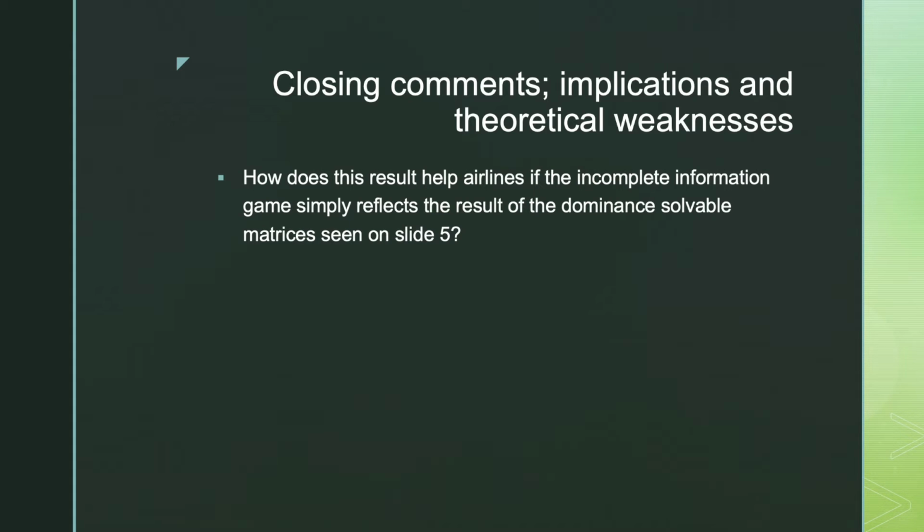So how does this result help airlines if the incomplete information game simply reflects the result of the dominant solvable matrices? The airlines have always known that they will get a deal if the UK is lenient, and may not reach a deal if the UK is strict. However, we have effectively created a model whereby the probabilities specified are adjustable based on new information the airlines receive. For example, if Theresa May were to announce Parliament had agreed on further concessions to the EU, then the UK leniency probability would increase, and airlines could begin tentative preparations, assuming a deal will be in place.